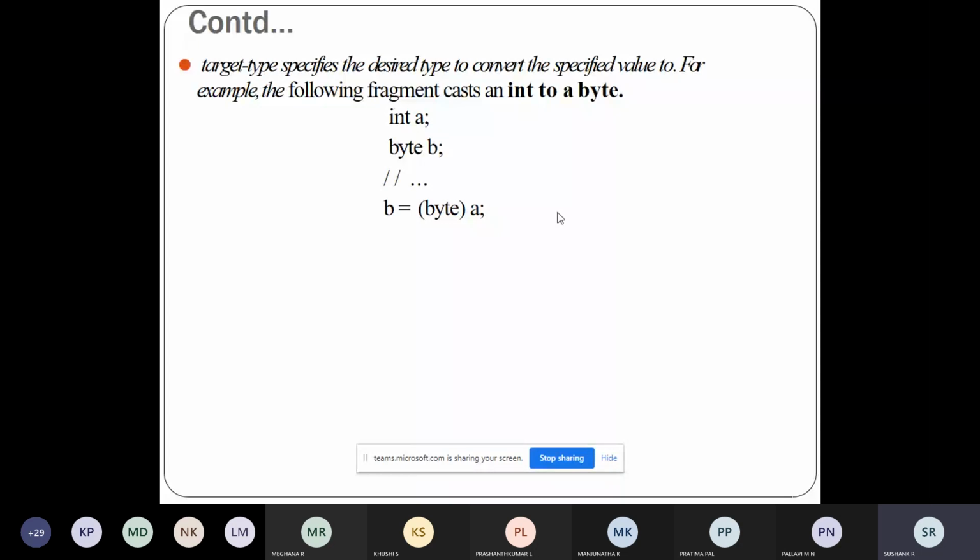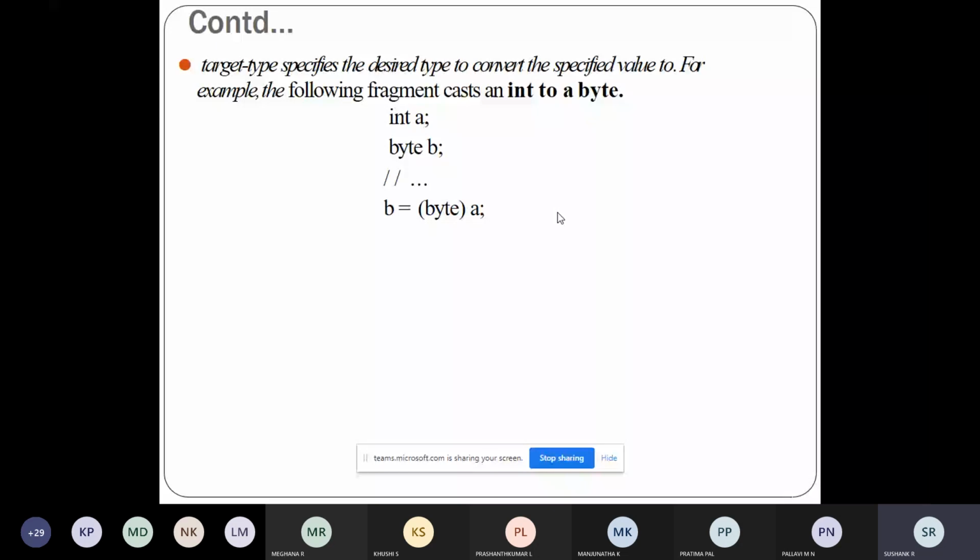You know that the size of the integer is bigger when compared to the size of the byte variable. So this conversion will not be performed automatically, because for automatic type conversion two conditions should be met. Even though it is compatible, the second condition, that the destination is smaller than the source, is not being met.